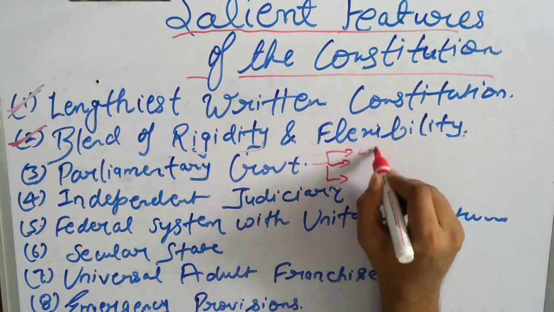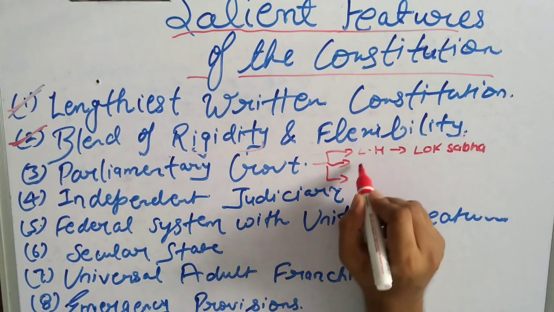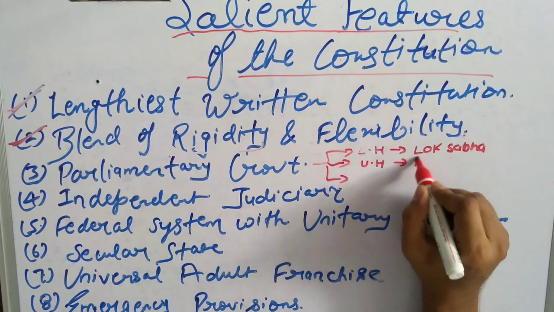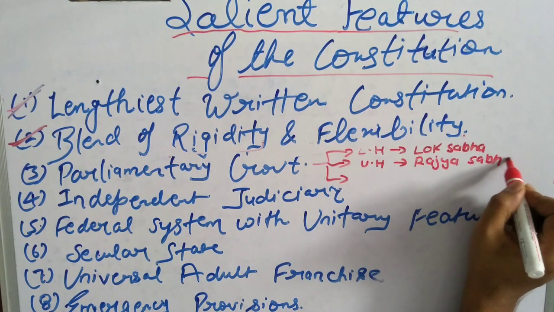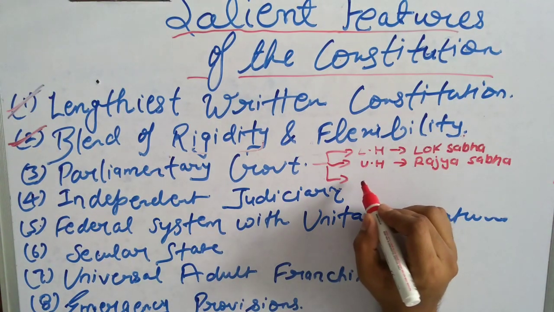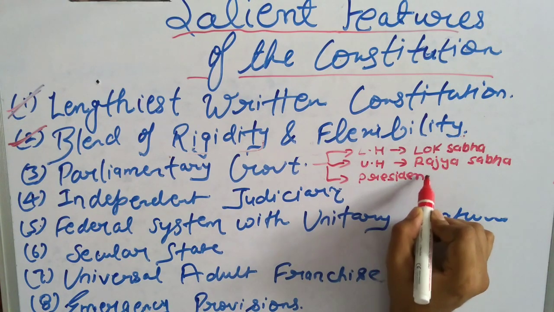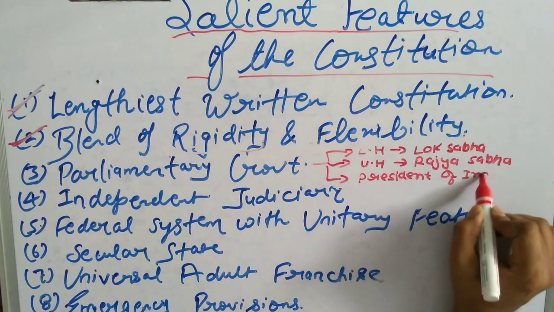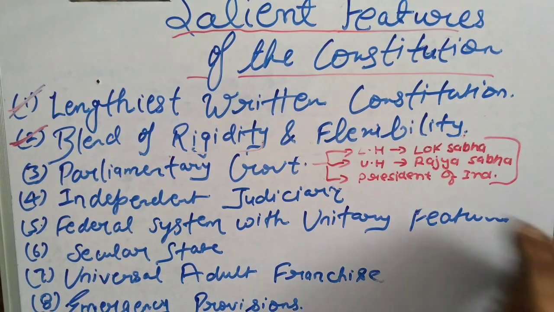lower house, which is also known as Lok Sabha, upper house, which is also known as Rajya Sabha. I am just mentioning all the topics quite briefly here, and we will discuss them one by one in the further topics. And the third one is the President of India. So all these 3 are the wings of the parliamentary form of government. All these 3 form the parliament. Okay, so this is all about this topic.